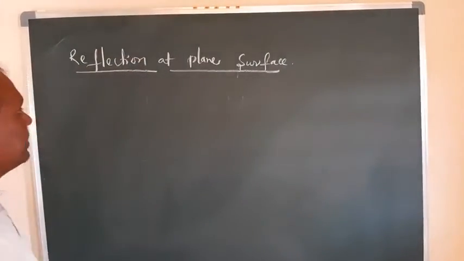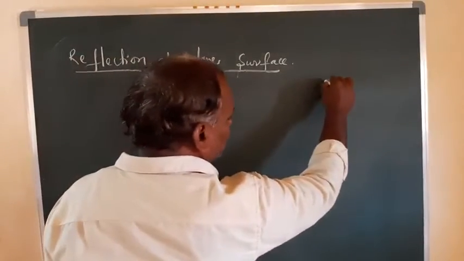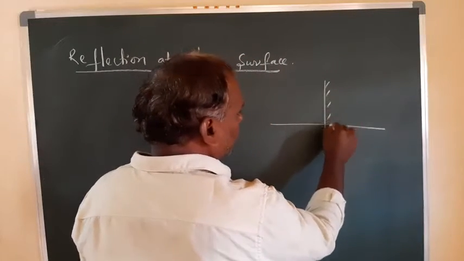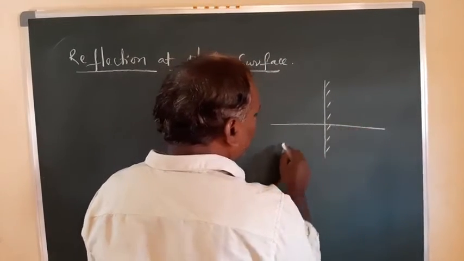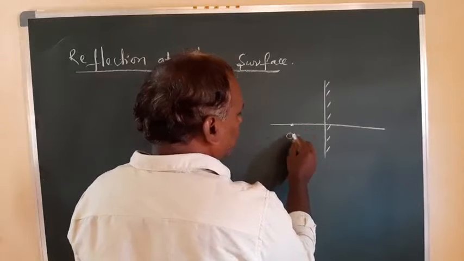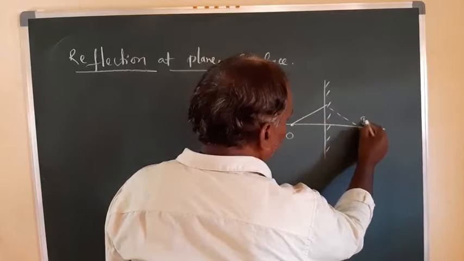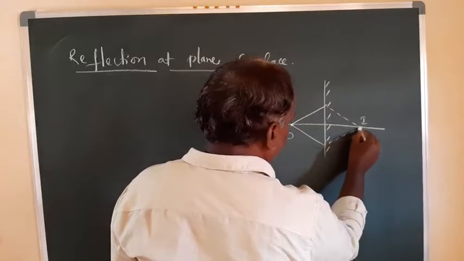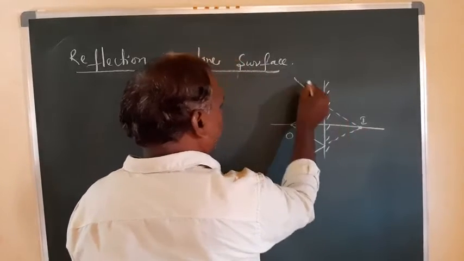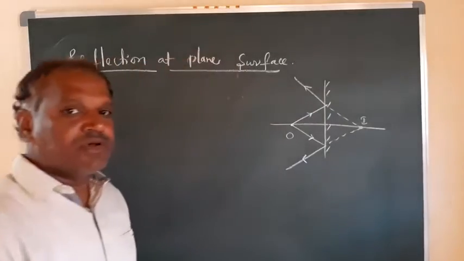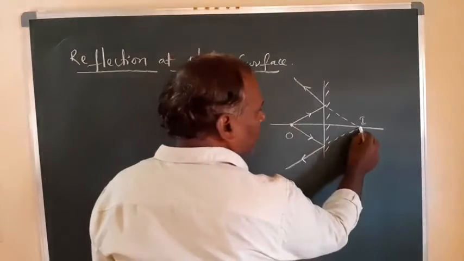Reflection at plane surface. If you have seen, just now I gave some information about objects and images. So this is a plane surface, this is a normal drawn, and somewhere the object is there. For this the image is formed here. So it is reflected like this. This is the ray diagram for the formation of the image for the object. Here you have the point object, here you will get the image.